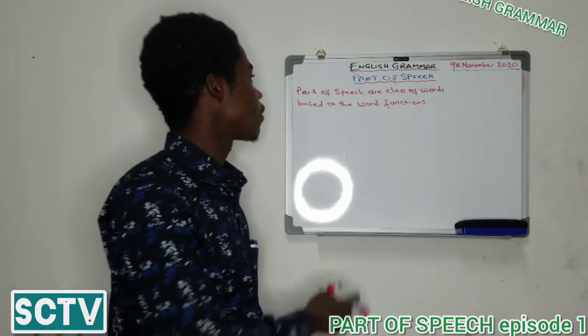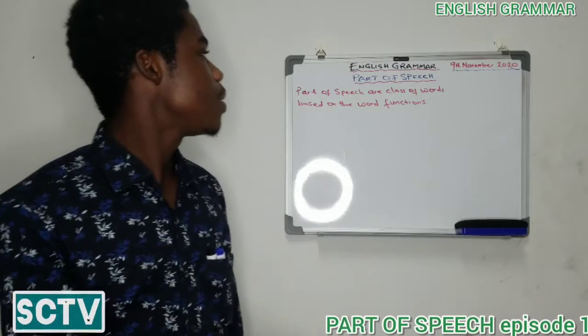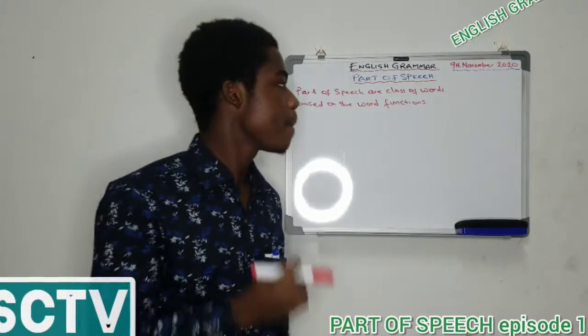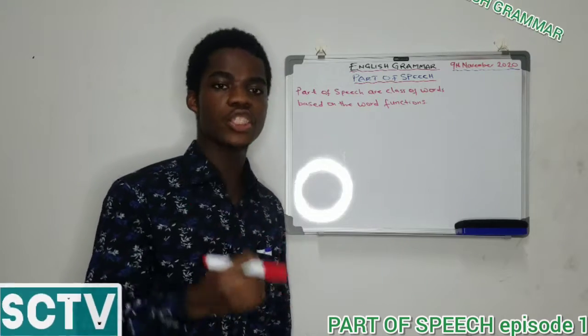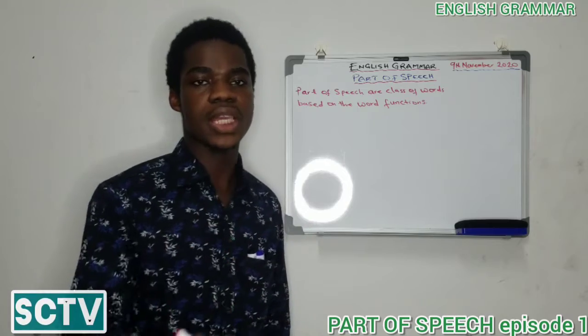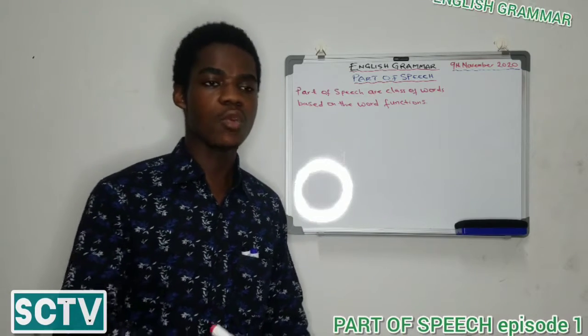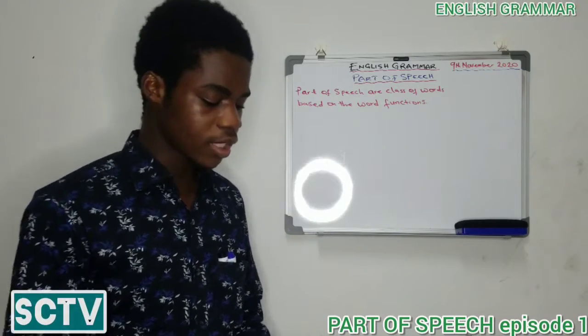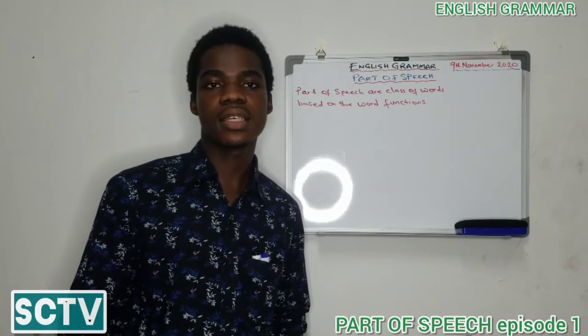When we say part of speech are class of words based on the word function, meaning that each word we use has a meaning based on the way it is being used. That is the way it works in a sentence.